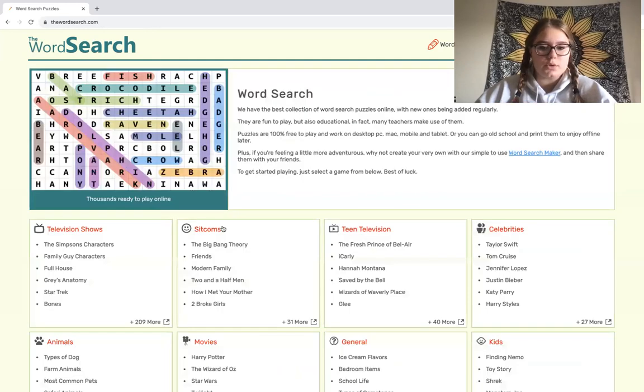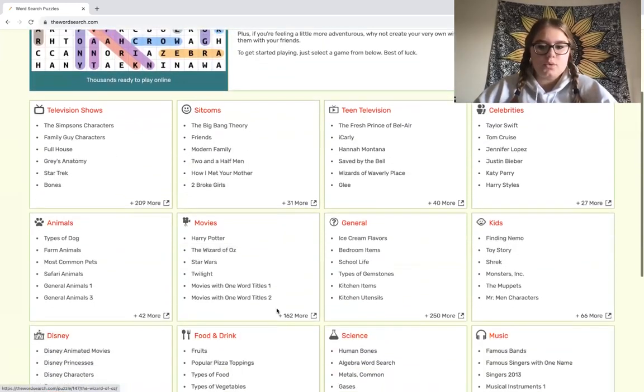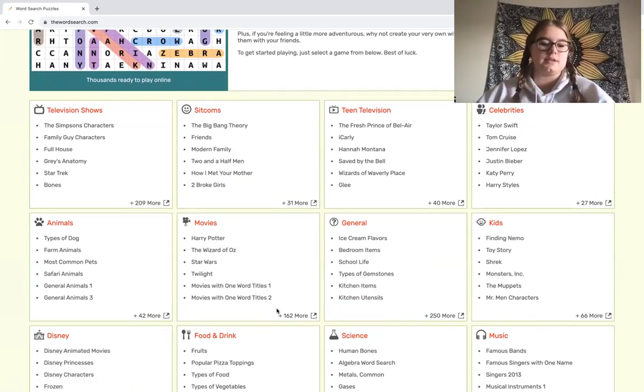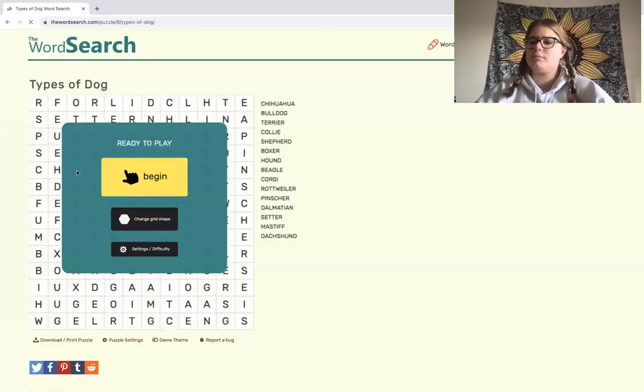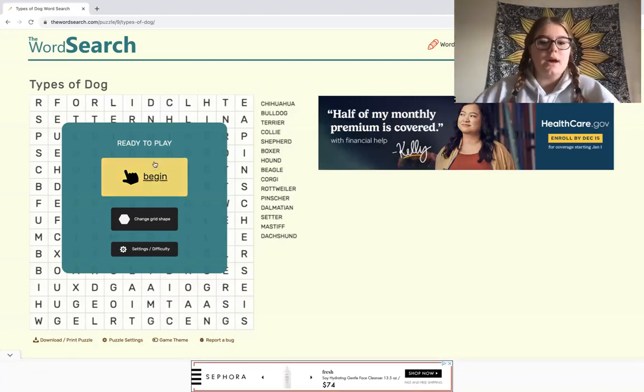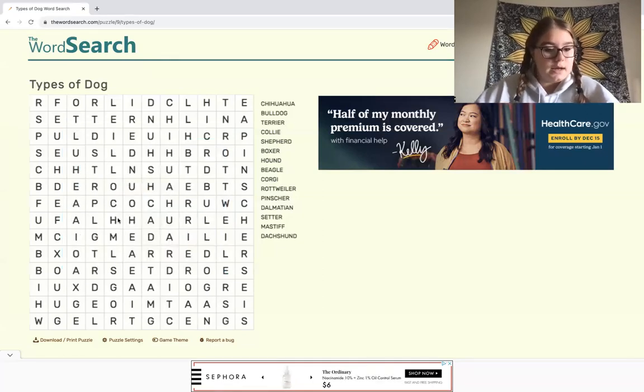Alrighty. We can do maybe one or two more, depending. We'll see how fast it takes us to do this one. We'll do some types of dogs because everybody loves dogs, right? So we'll look for the words Chihuahua, Bulldog, Terrier, Collie, Shepherd, Boxer, Hound, Beagle, Corgi, Rottweiler, Pinscher, Dalmatian, Setter, Mastiff, and Dachshund. So, first glance, what do we see?